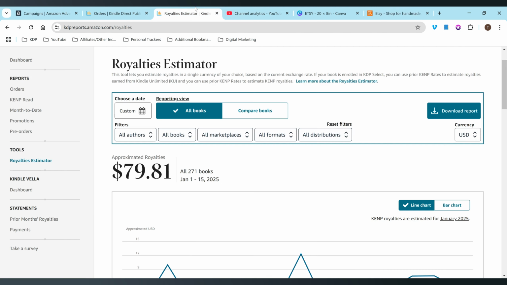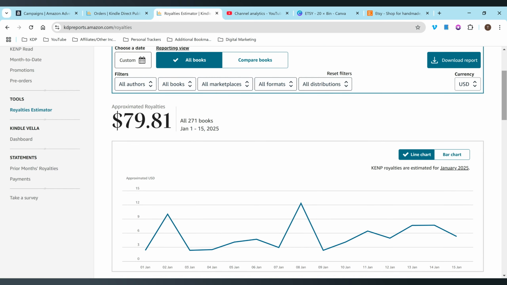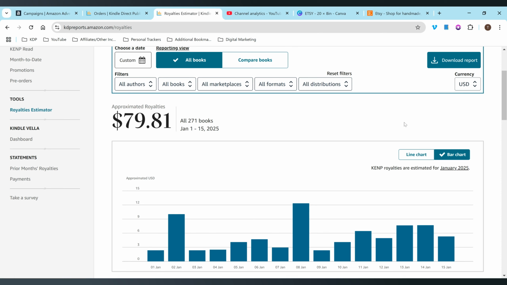And then moving on over to the royalties for KDP, I'm at $79.81. It looks like the highest day so far is the 8th, a little over $12. And the lowest is going to be those days with one order, ranging from probably like $1.50 to $3, and then just varying in between.